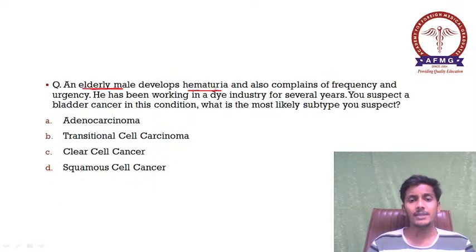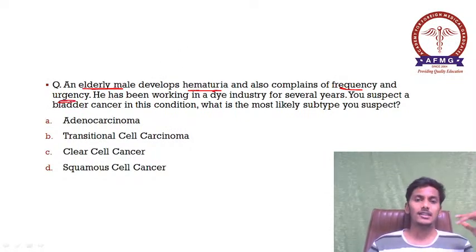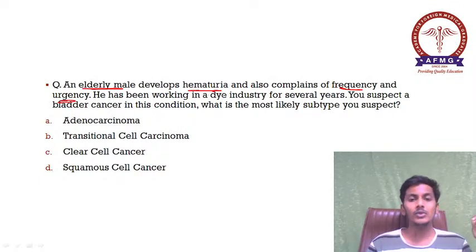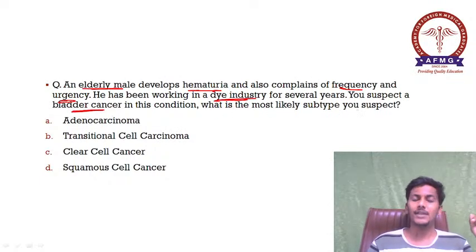Moving further, an elderly male develops hematuria and also complains of frequency and urgency. That means all these are bladder symptoms. Okay, you can suspect any bladder pathology. He has been working in a dye industry for several years. You suspect a bladder cancer in this condition. What is the most likely subtype you suspect?